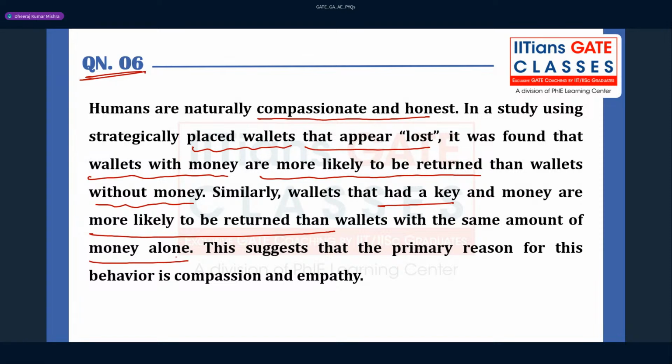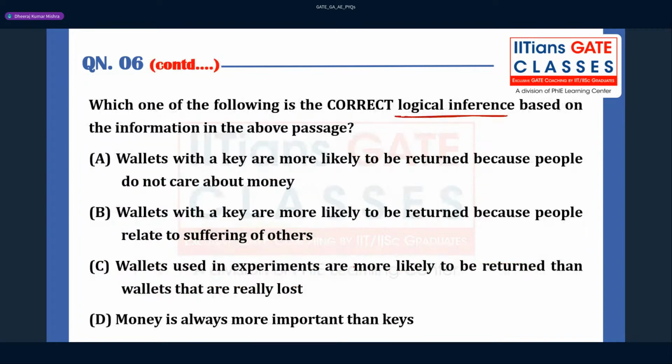So in one wallet there is money and the key, and in another wallet there is the same amount, and the money and key wallet has more chance of being returned. This suggests that the primary reason for this behavior is compassion and empathy of human beings. So let us read the options now, and we can eliminate many options.